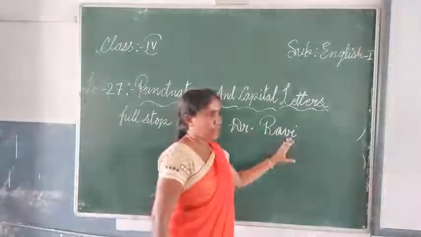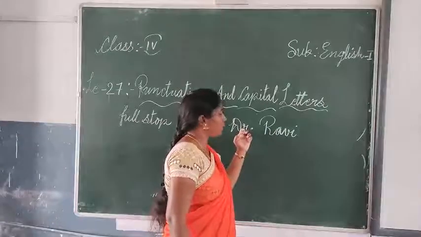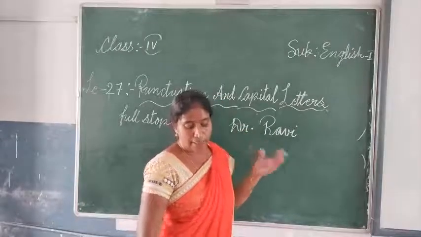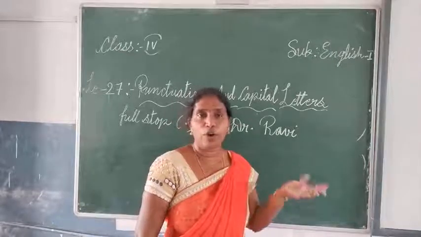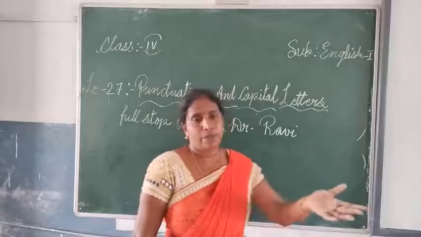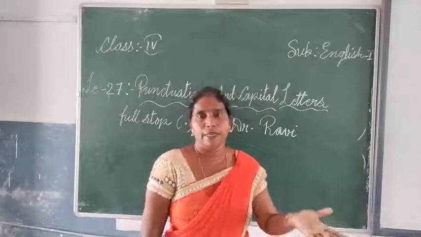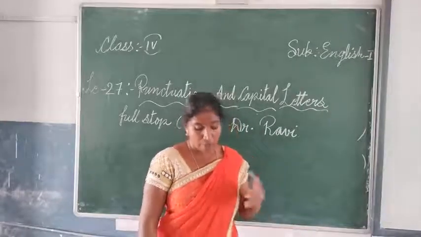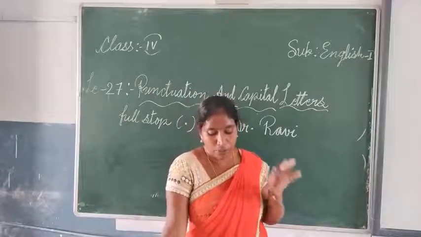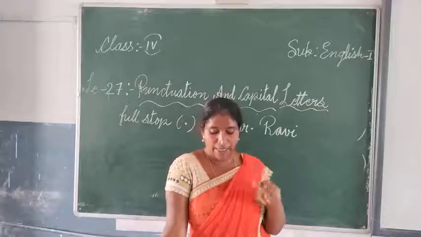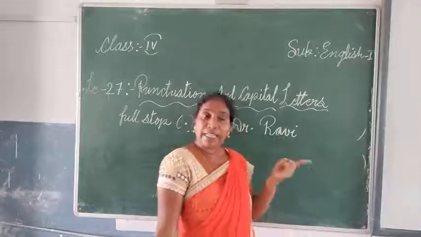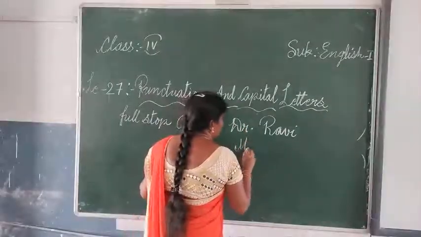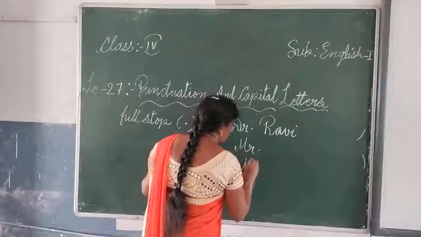And any Mr. Ravi or Mrs., anybody's name, Jansi or Miss, whatever the names. Here the full stop is used after the titles written before the names: Doctor, Mr., Mrs.